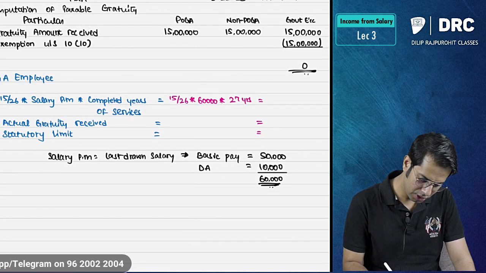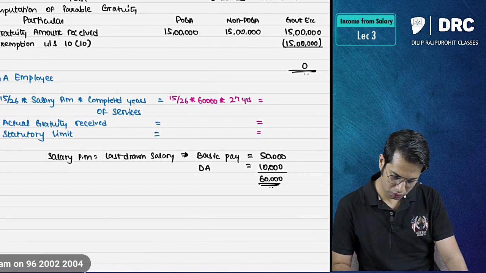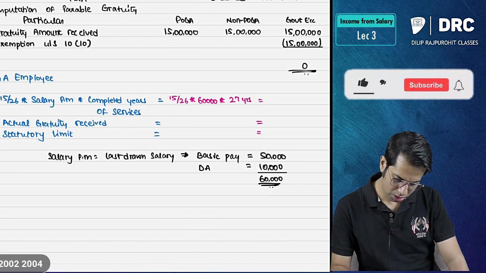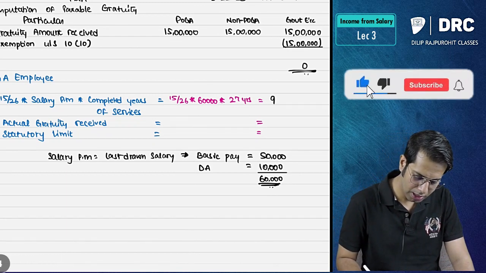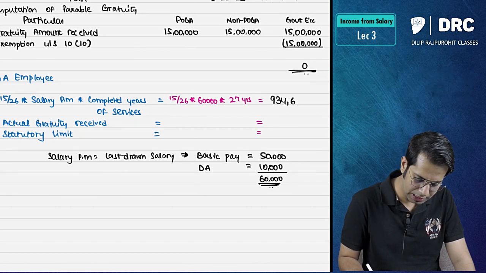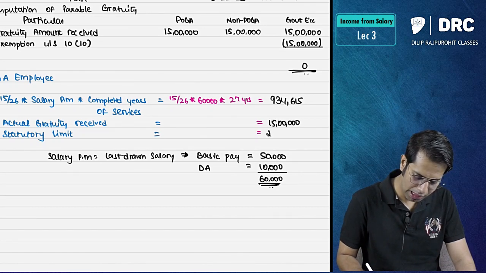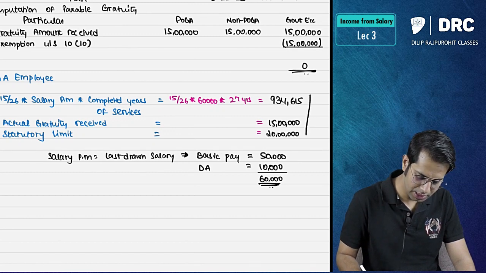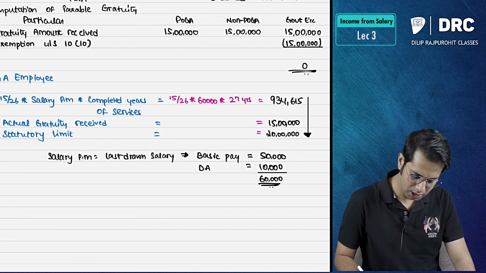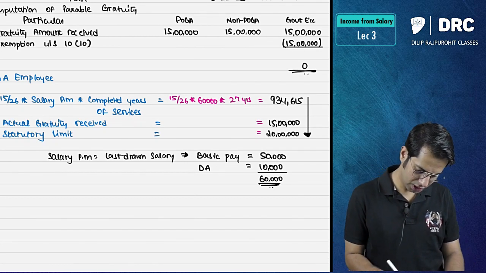Or actual amount received is, so here the amount comes to 9,34,615. Actual amount received is 15 lakh rupees and the limit given in the law is 20 lakh rupees. Take whichever is less. Take whichever is what, sir? Less.